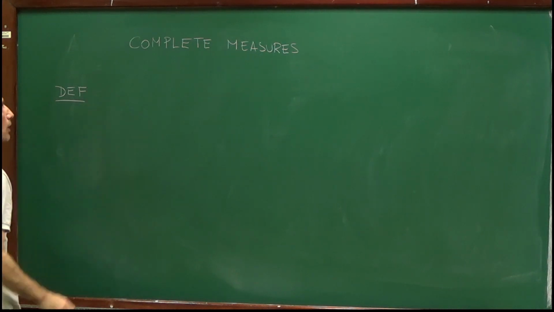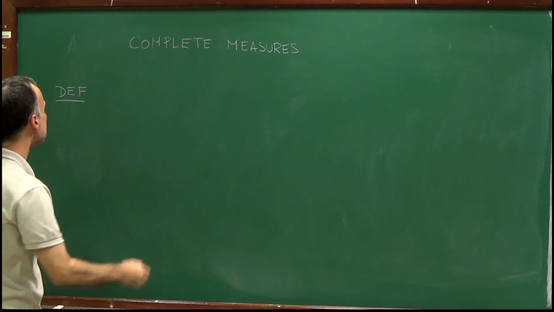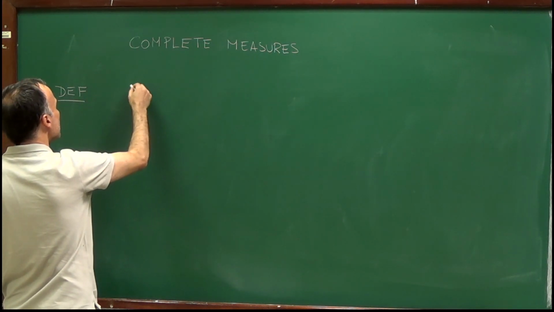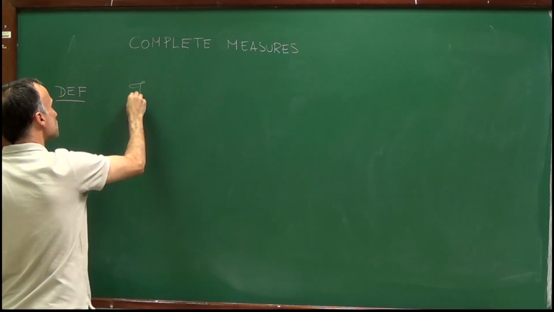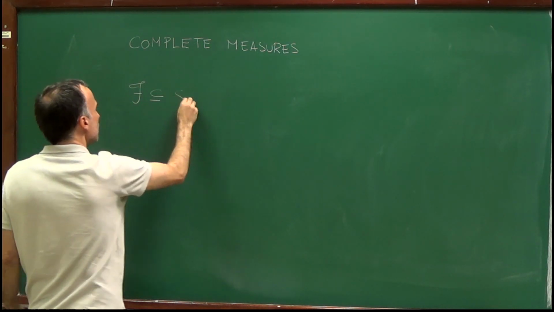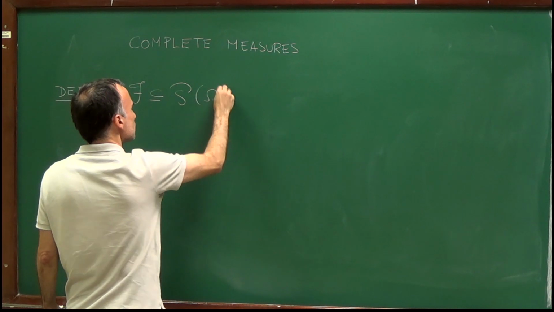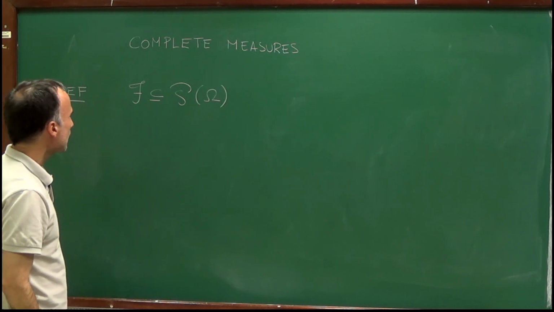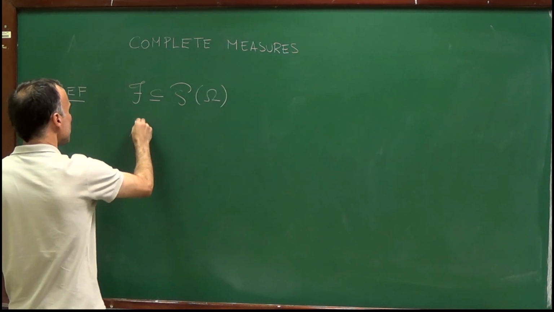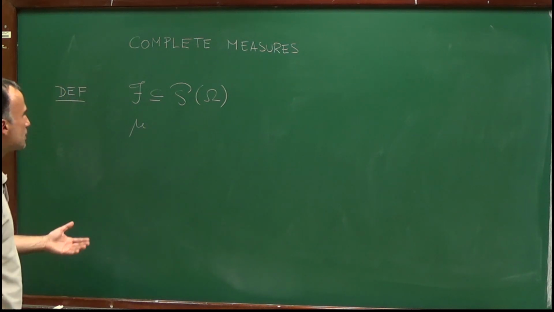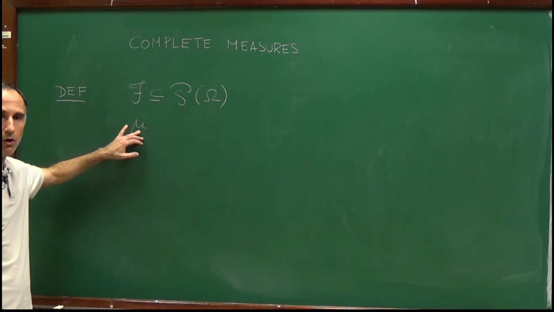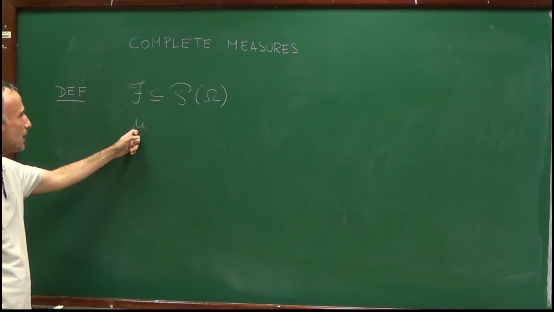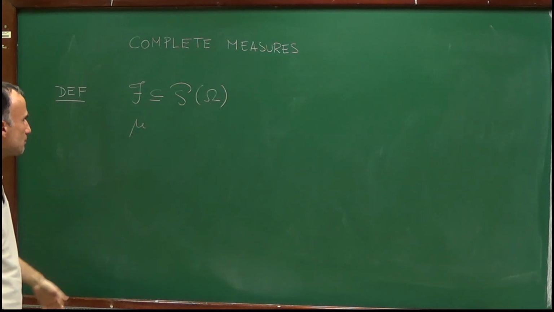So let me first define what a complete measure is. Let's assume that we have some sigma algebra F of subsets of some set omega, and let's assume that we have a function which is sigma additive, and I will from now on call functions which are sigma additive measures.